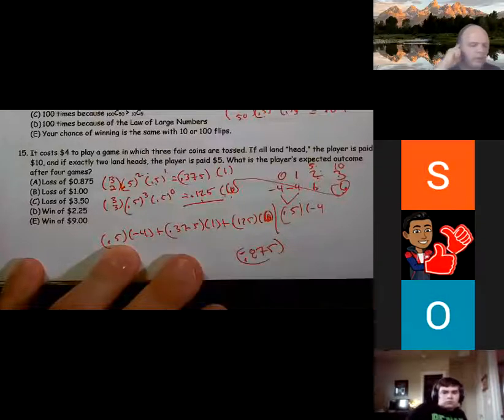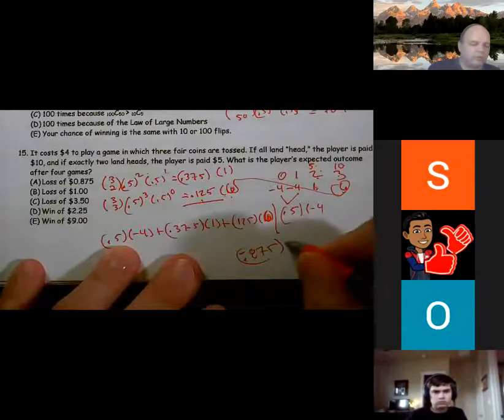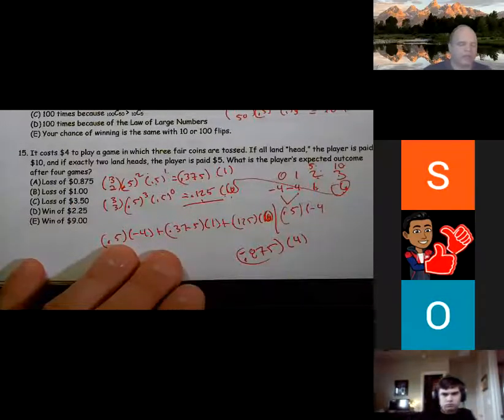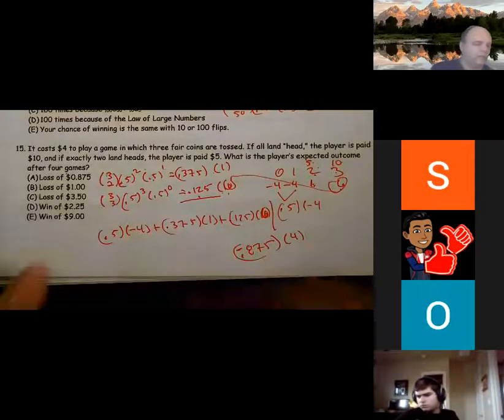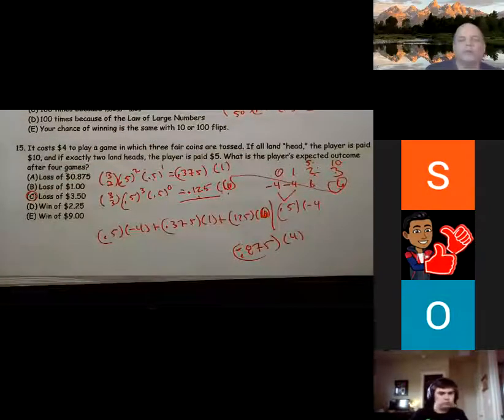This is what I'm losing, but I'm playing this thing 4 times. So negative 0.875 times 4. So negative 3.50. So if I play this thing over and over again, in other words, 4 times, I expect to lose $3.50.